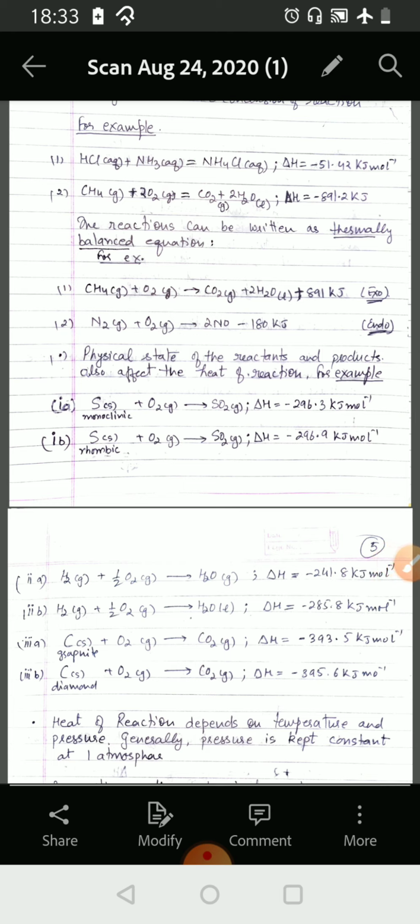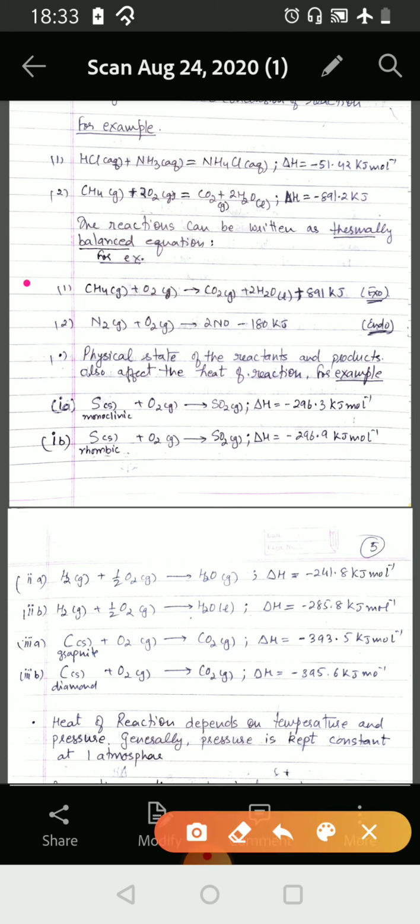For example, CH4 in the gaseous form reacts with oxygen in the gaseous form, giving rise to CO2 in the gaseous form plus twice H2O in the liquid form plus 891 kilojoules. The second is nitrogen in the gaseous form reacts with oxygen in the gaseous form, giving rise to twice NO in the gaseous form minus 180 kilojoules.